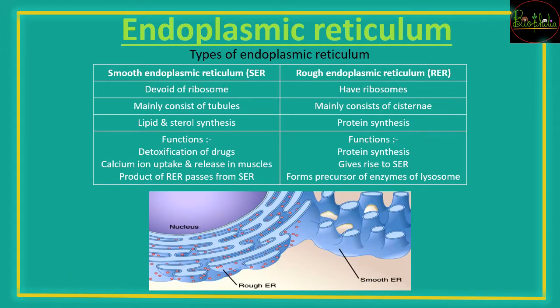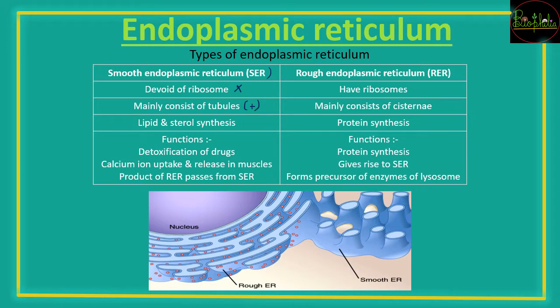The next is the types of endoplasmic reticulum. As we said, it is the smooth endoplasmic reticulum, that is SER, and the rough endoplasmic reticulum, RER. Smooth means there are no ribosomes, so ribosomes are absent. And as we discussed, the ultrastructure has tubules more in quantity.